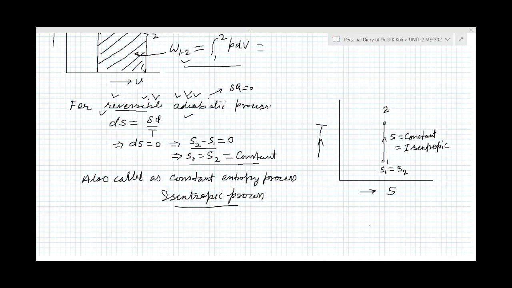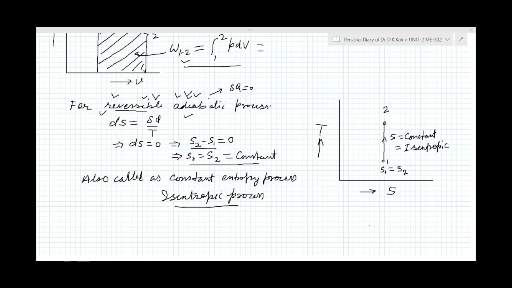At the same time, there may be some loss of heat from the pipe, so the pipe will be cooled, and because of this cooling the entropy is decreasing.